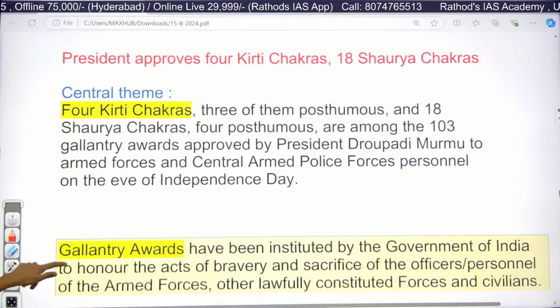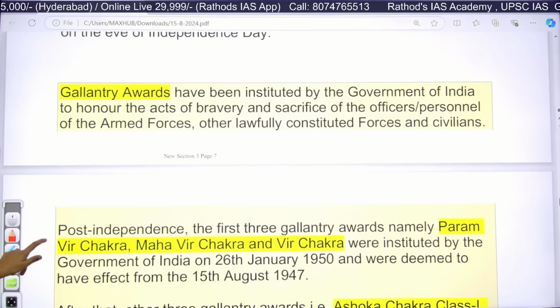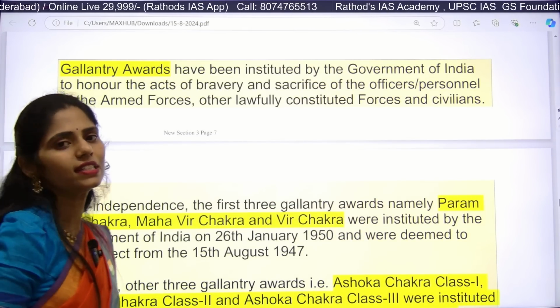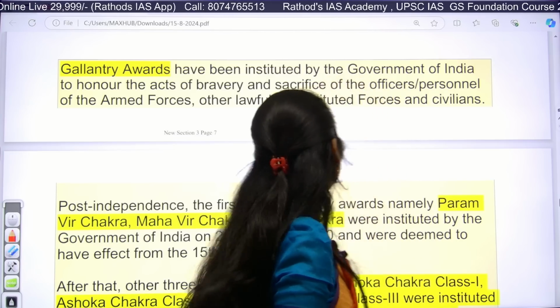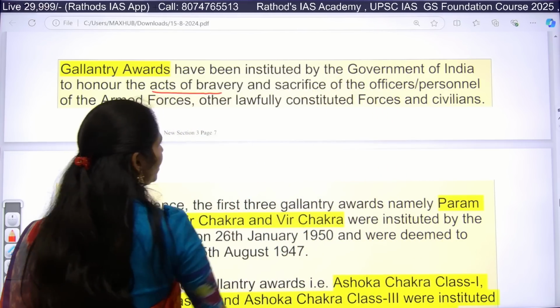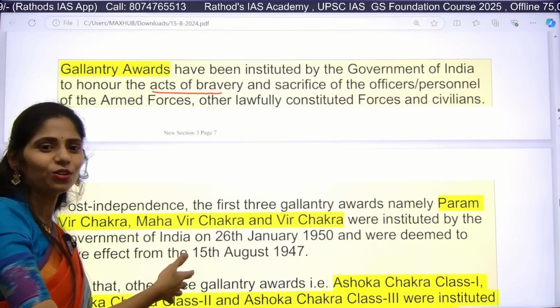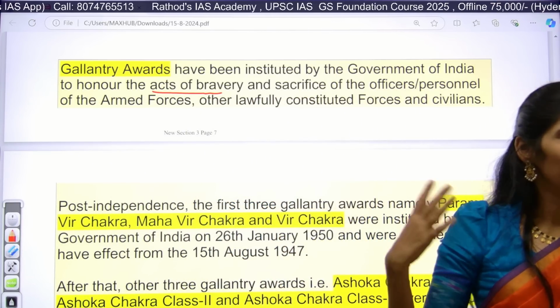Here you have to focus on this term, Gallantry awards. Gallantry awards are given by the Government of India. For what are these awards given? Yes, for acts of bravery and sacrifice of officers. They challenge death at the border, whenever they are challenged.